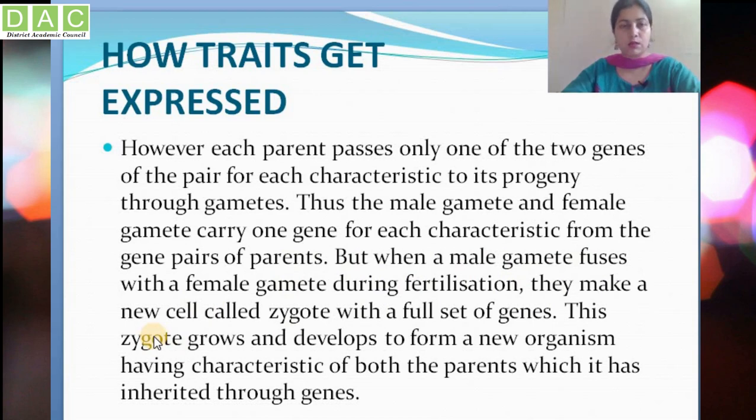We have discussed this in my previous video. This new cell, the zygote, contains the full set of genes: half of the genes from its mother and half from its father. This zygote grows and develops to form a new organism having characteristics of both parents, which it has inherited through genes, because both parents have contributed genes to their offsprings. So both their characteristics are present in their offsprings.